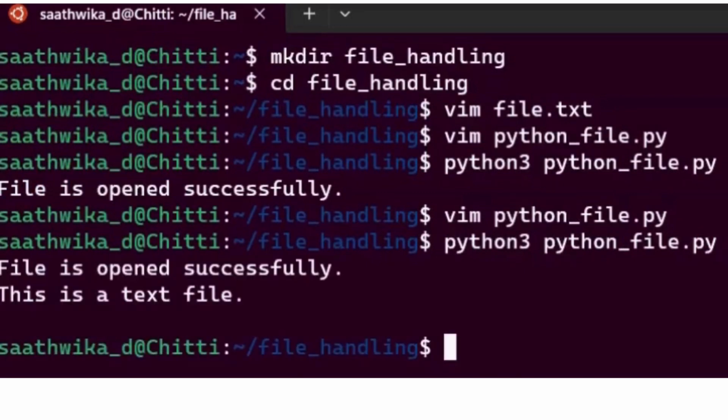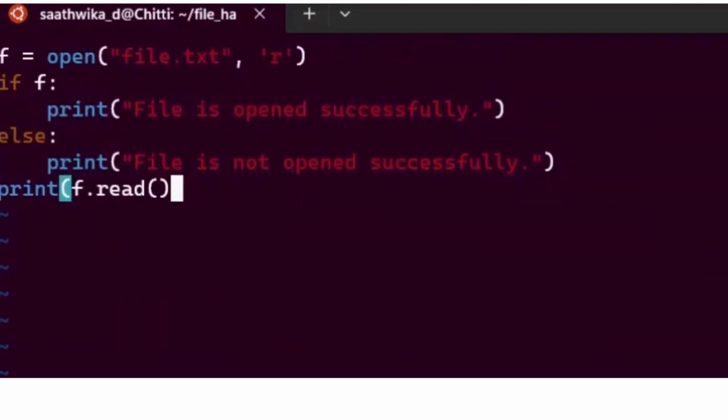Now, coming to the final part of the demonstration, which is closing the file which we have created. From the previous slide, we have learned that we can use the close function to close a file. So I'm going to type f.close with no arguments, as the close function does not take any arguments. That is the end of the small demonstration on file handling.